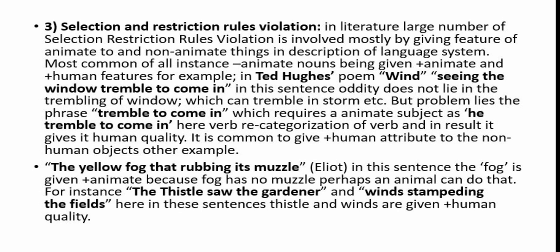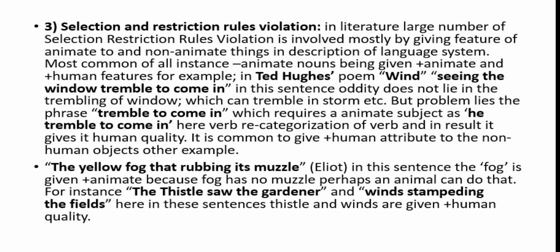Then there is a violation of selection restriction rules. In literature, a large number of selection restriction rule violations are made by literary writers, and this is a normal feature in literature. We can see living things are treated as non-living, and non-living things are treated as living things in literature. Most common of all instances is animate nouns being given plus animate and plus human features.